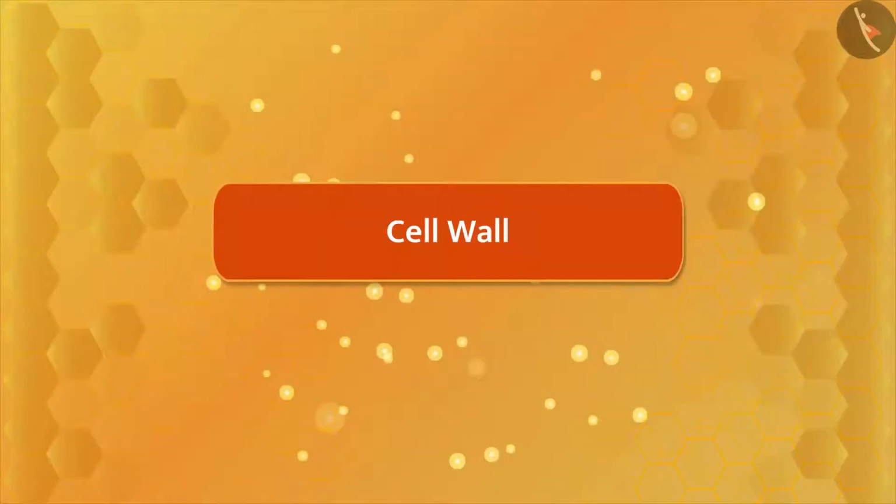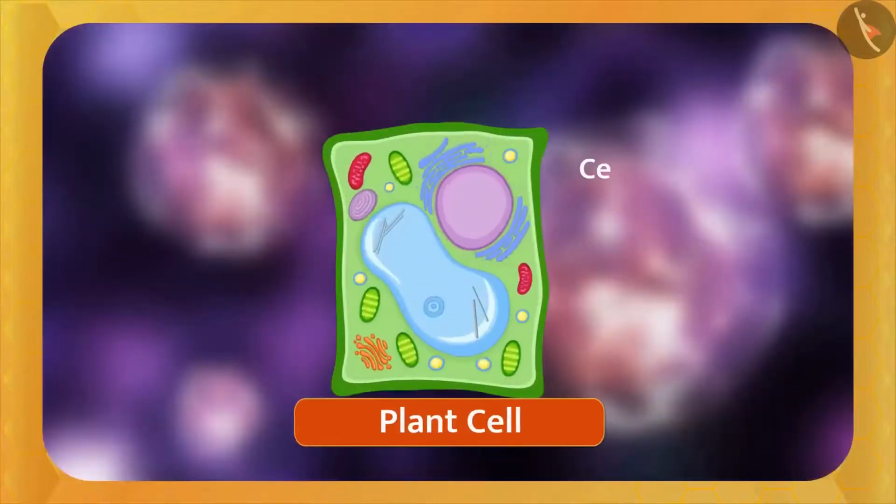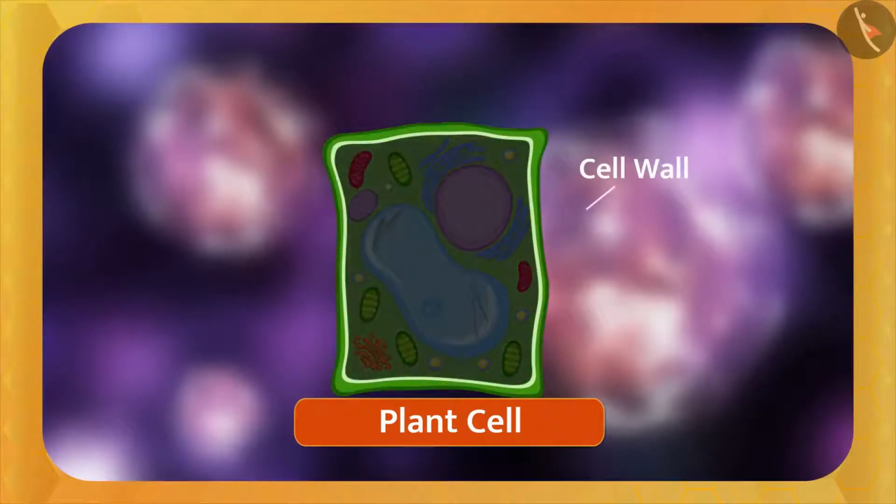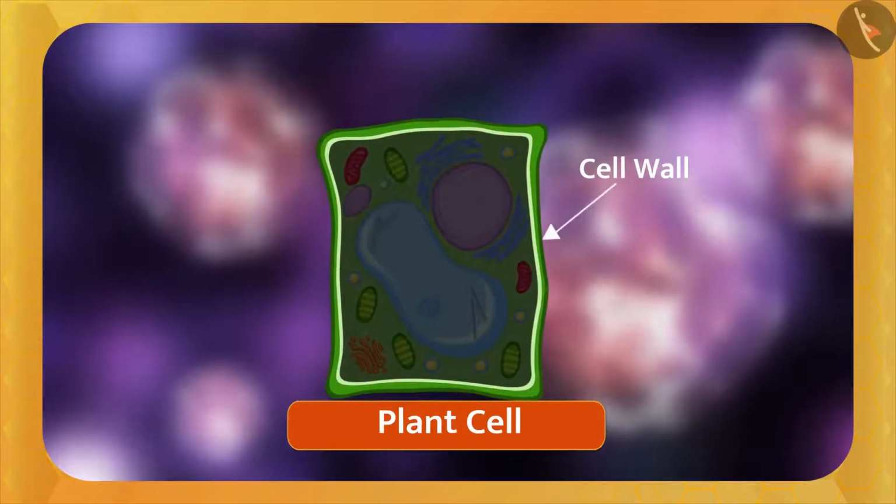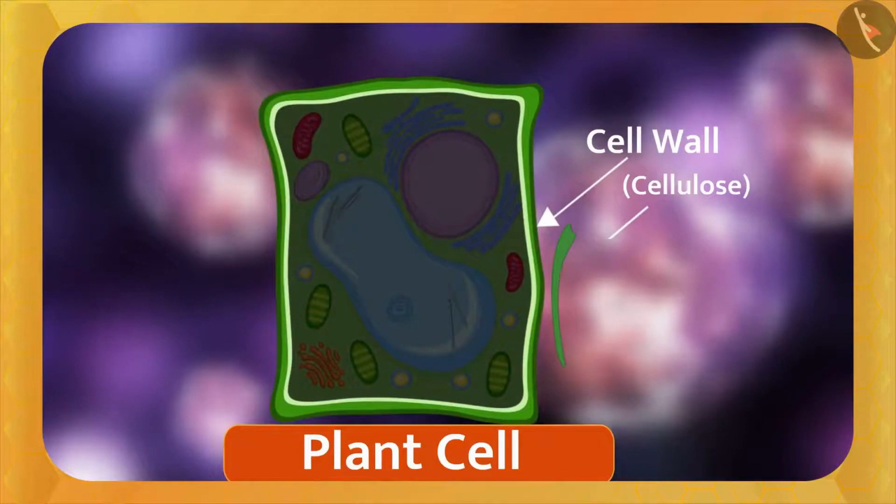Cell wall. This is the outermost layer and it is present only in the plant cell. It surrounds the entire plant cell. Friends, you must have noticed that plants are a bit rigid and complex. So, what could be the reason for this? Yes, because of this cell wall, as it is made up of a complex substance called cellulose. It is very thick and rigid and provides structural support to the plant.